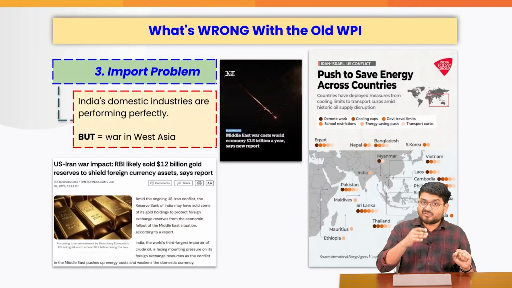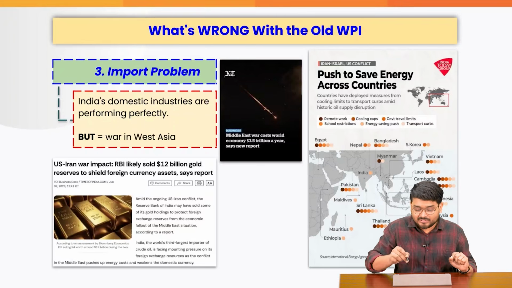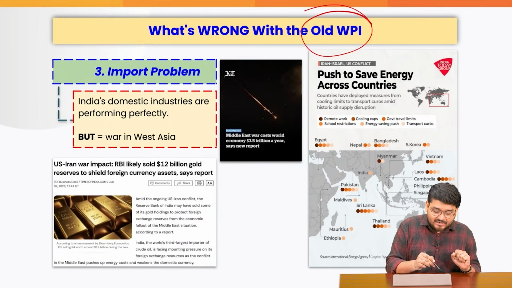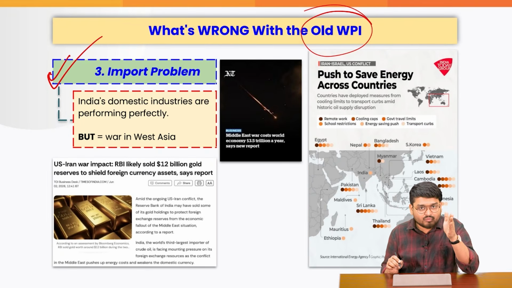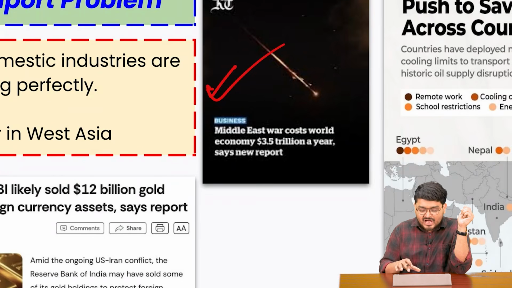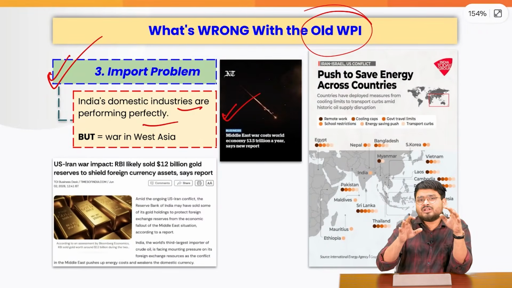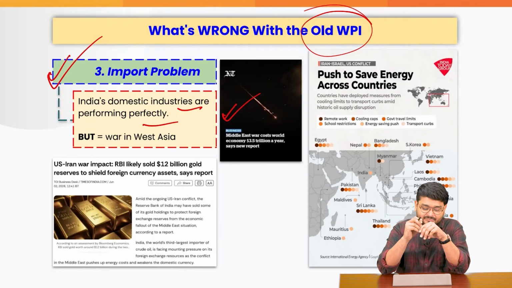This is what exactly we have done with the PPI, we will see later. But as of now, understand one last problem that the WPI had, that firstly it has an import problem. For example, say when this Middle East crisis happened, our domestic industries were actually performing decently, if not very, very well, but they were performing quite decently, right?